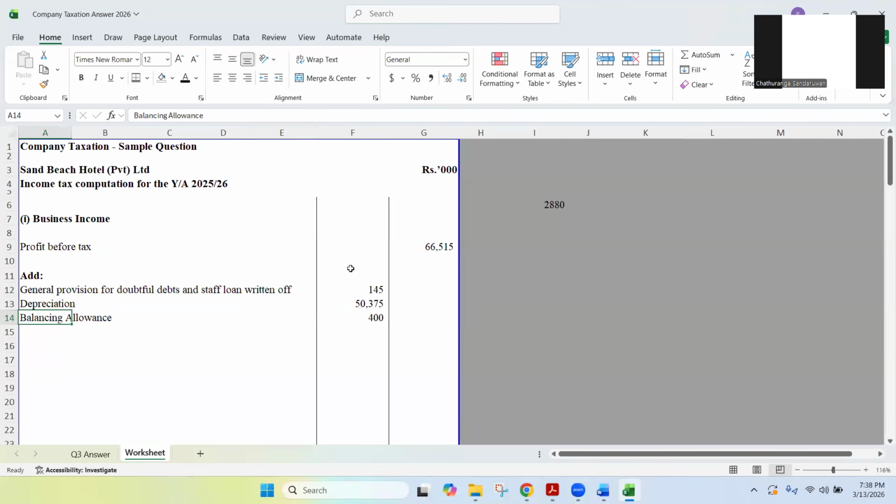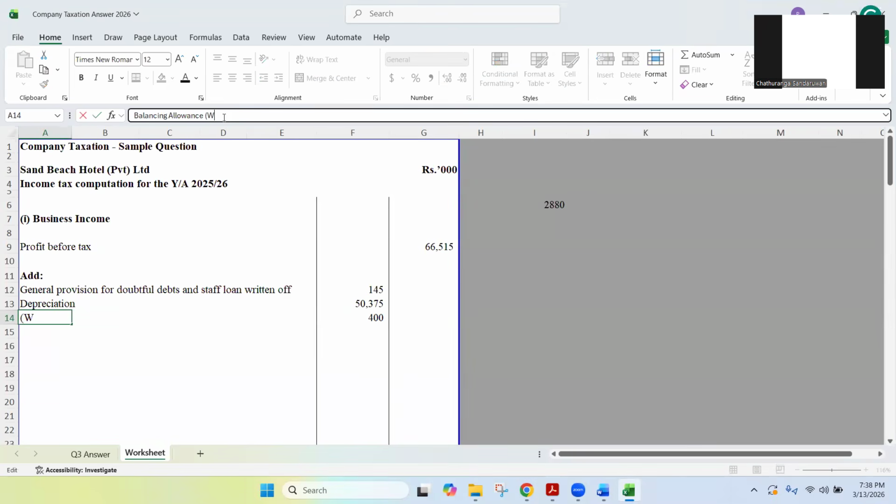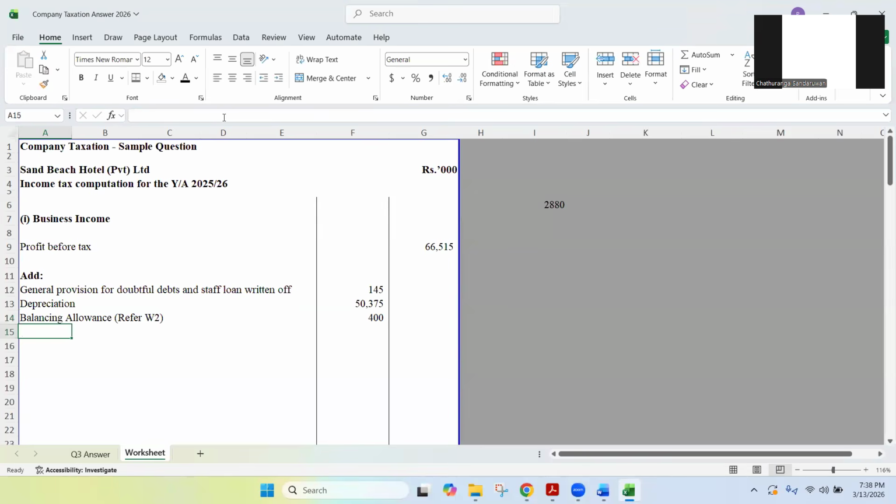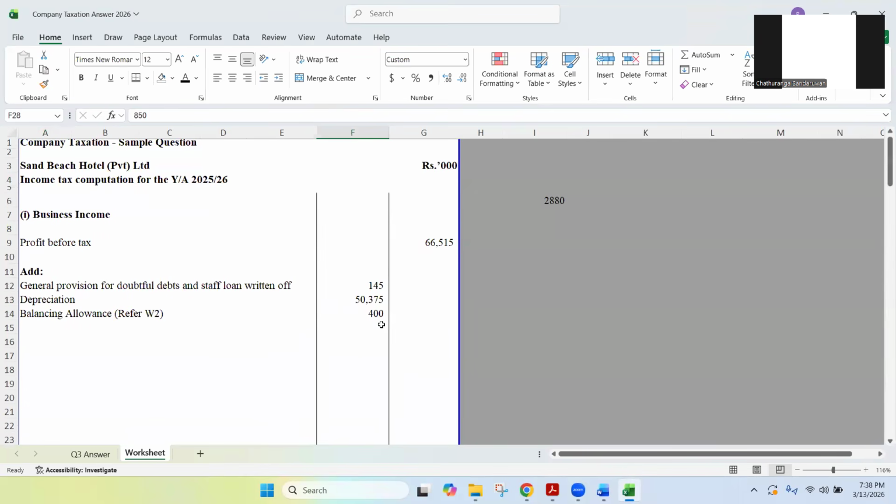And we have a working there. Because of that, working number 2. Right. So we removed accounting profit and then we calculated tax profit and then we added that again 400. Are you clear? Any doubts in that process?